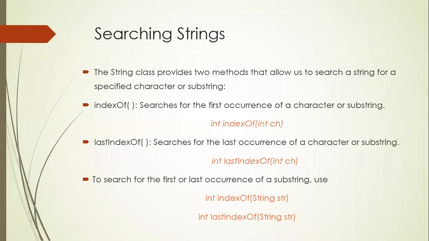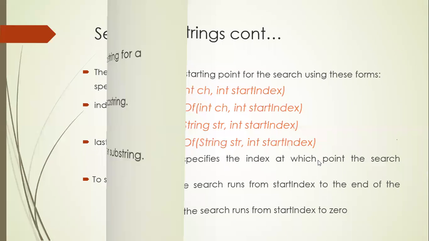Yeah, it is 7. Why not 4? lastIndexOf will return you the last occurrence of T, and indexOf will return you the first index. I hope you have understood. Very good. So 7 is the correct answer. Now let's proceed with the next thing.